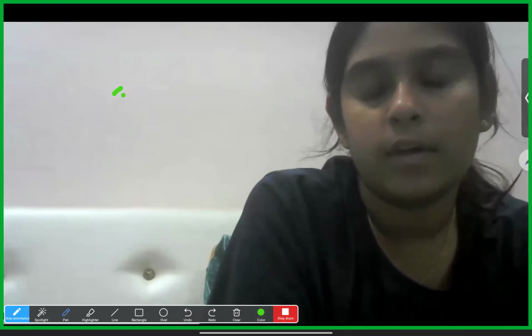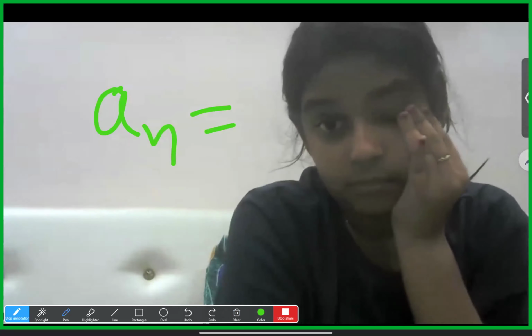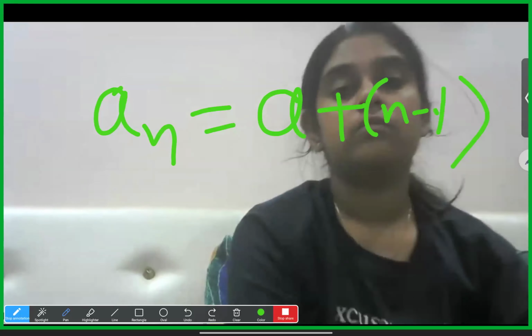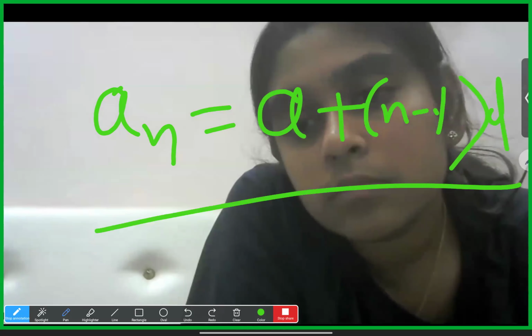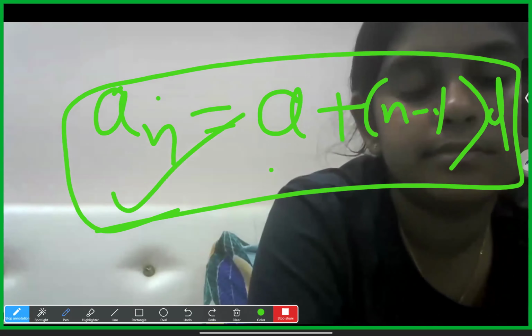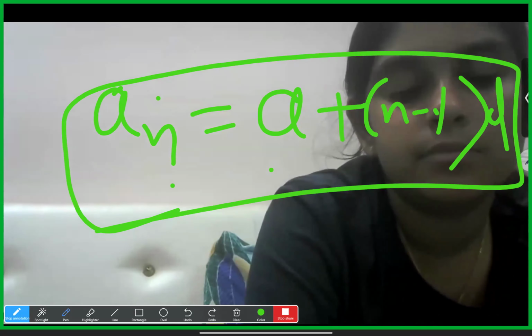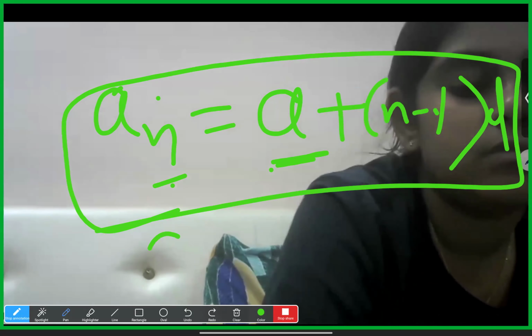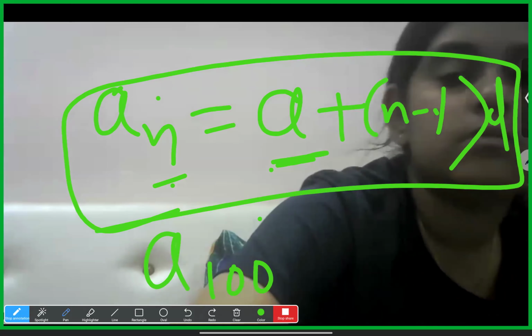So we'll get a common formula for a_n, which we'll call the nth term: a plus (n minus 1) into d. We'll use this formula to find the nth term. This is a common formula where we replace the n value, d value and a value with whatever is given in the question. Suppose you want the 100th term, simply replace n with 100.